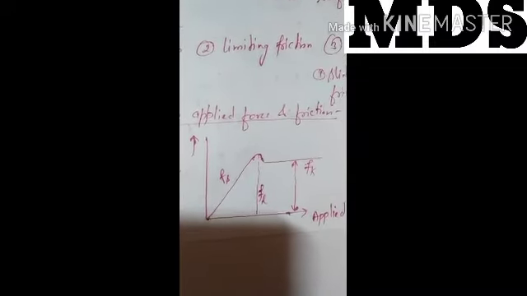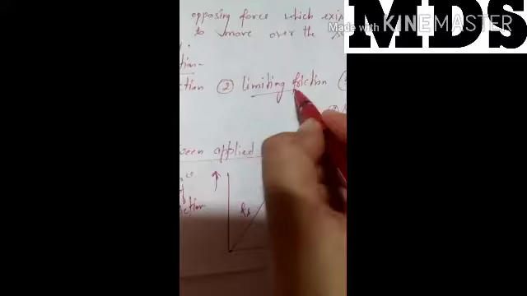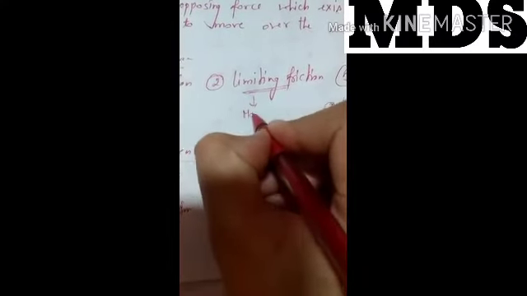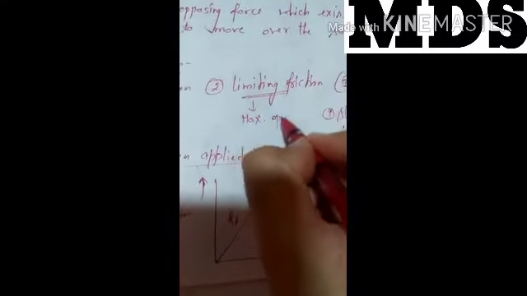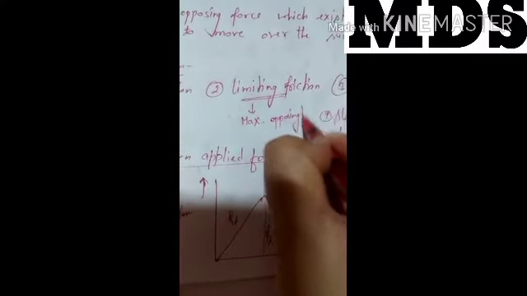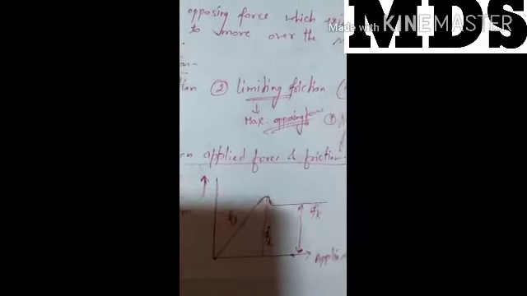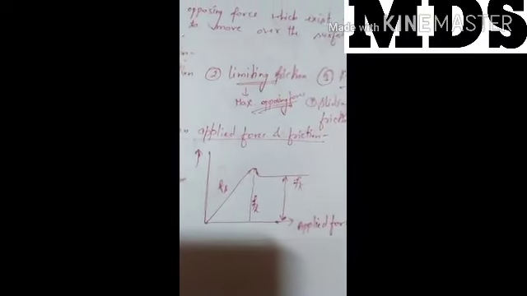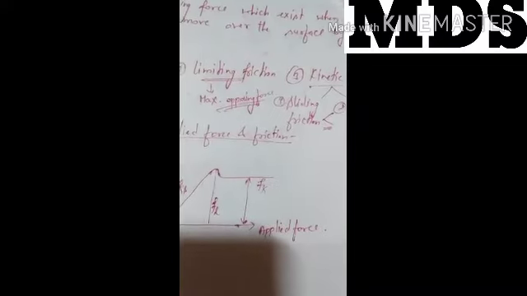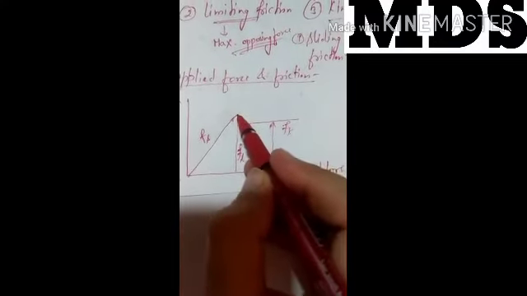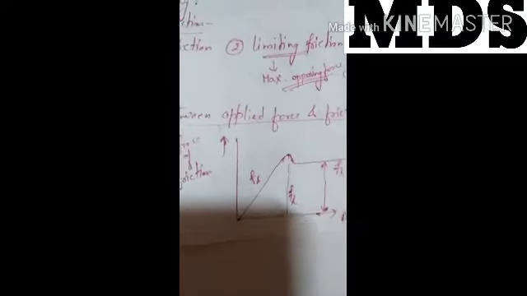Second, limiting friction is the maximum opposing force after which the body will start moving. Kinetic friction: the body is actually in motion over the surface of another object. Up to here is static friction, this point is limiting friction, and this is kinetic friction. Clear?